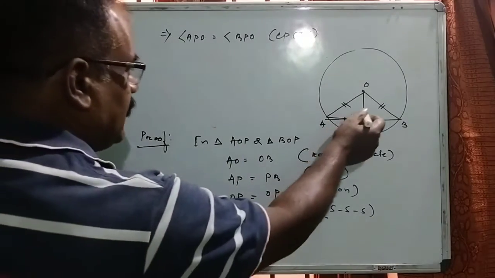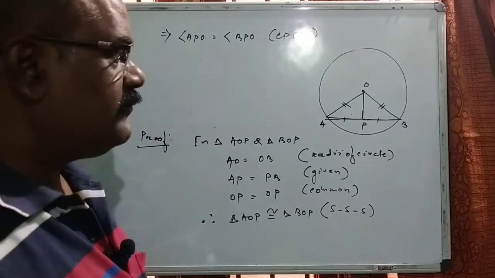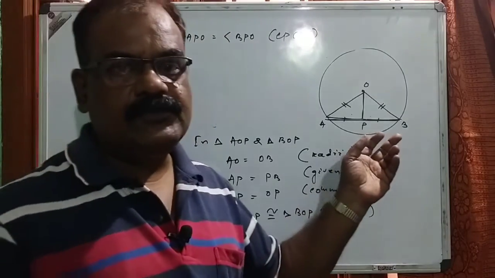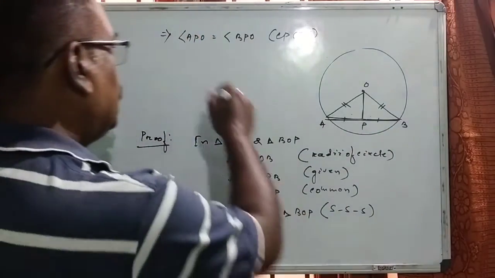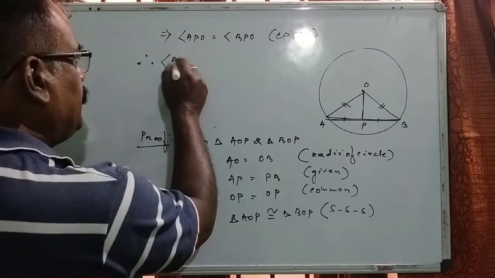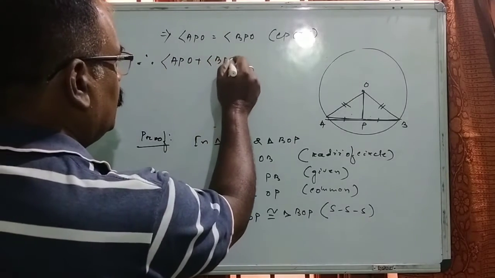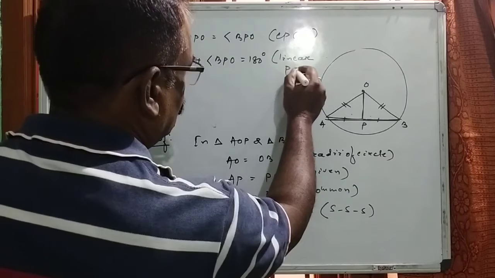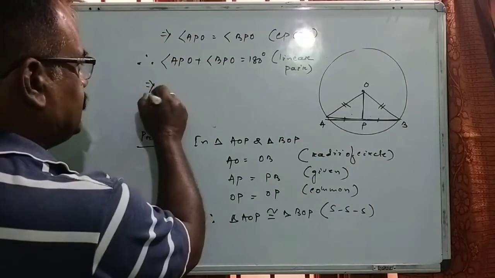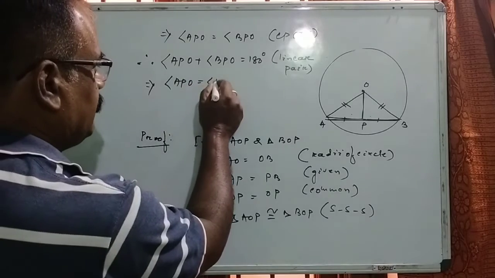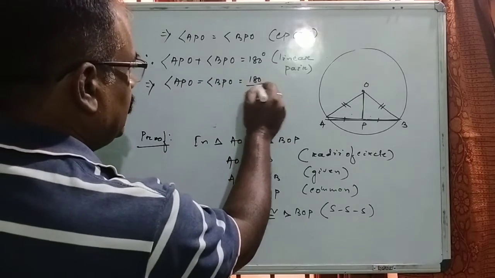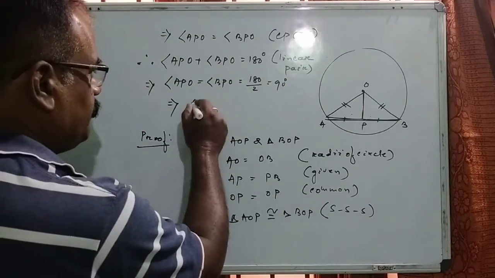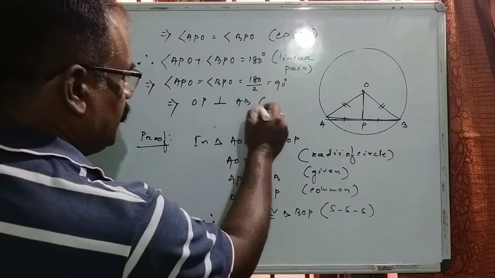Now, these two angles are equal, but these two angles are also on the same line. So they form a linear pair. That means angle APO plus angle BPO is equal to 180 degrees because they are a linear pair. Therefore, angle APO is equal to angle BPO is equal to 180 degrees divided by 2, which is 90 degrees. Hence we can say that OP is perpendicular to AB.